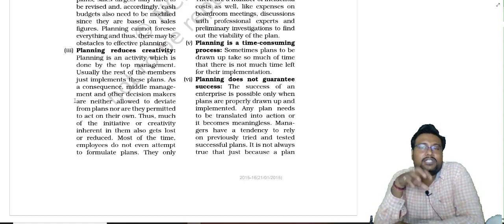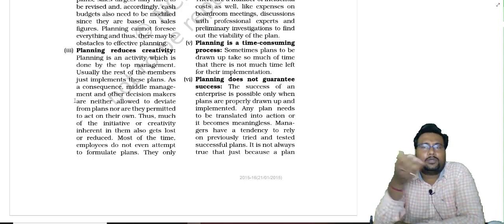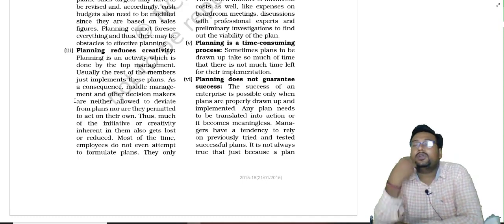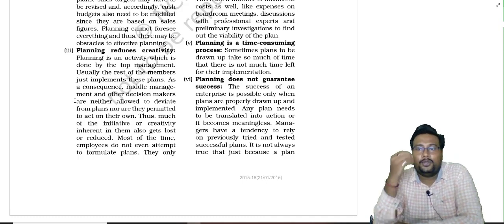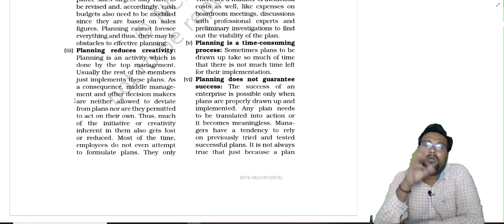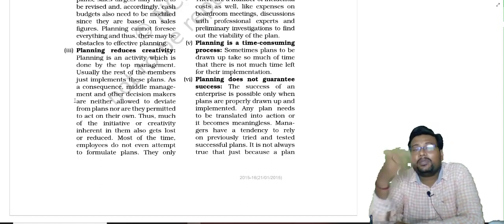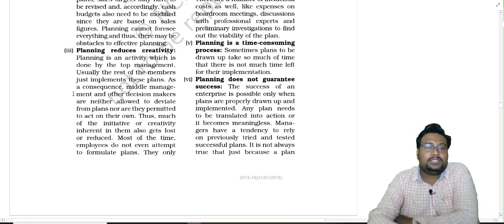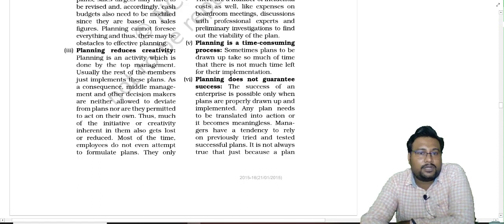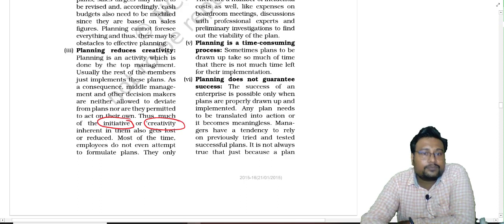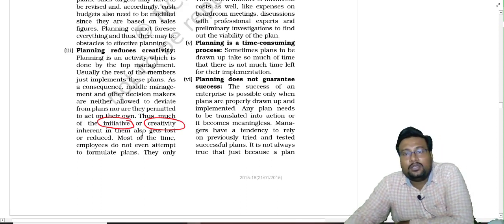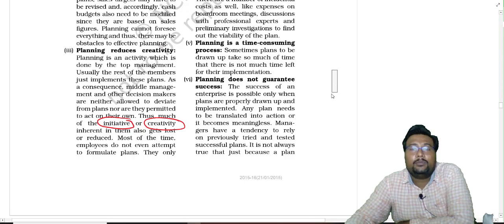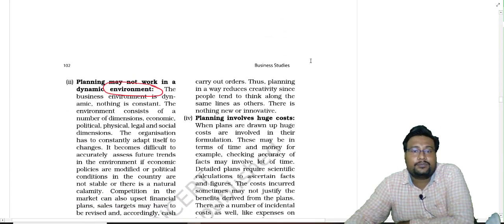Now, the innovation done by Ramesh may not happen in the future, because Mr. Ramesh thinks that okay, I have to run as per the plan only, so I will not think of something new, something which can give proper betterment to our organization. So that is how planning reduces creativity. Okay, so this particular line, that initiative, creativity, all of that is indicating that planning reduces creativity.